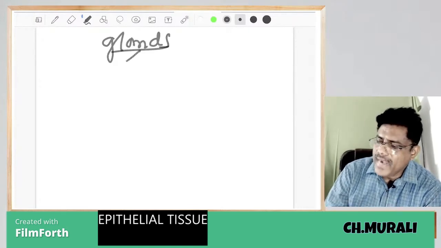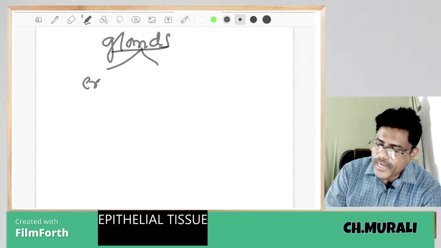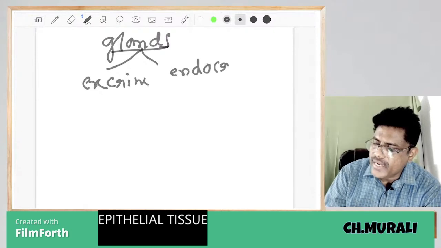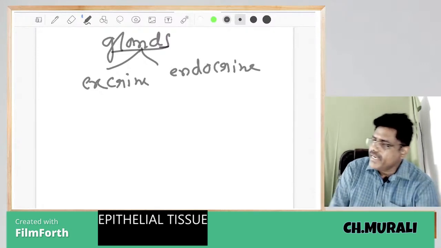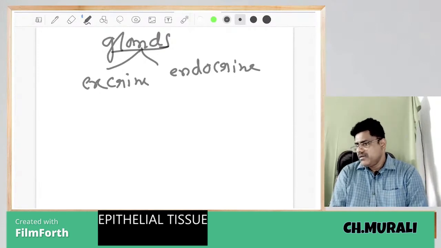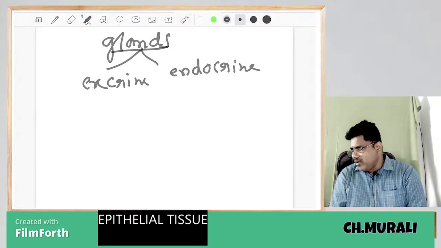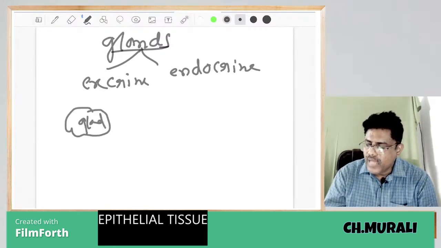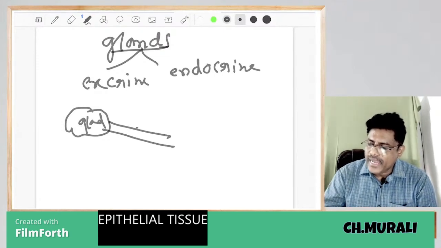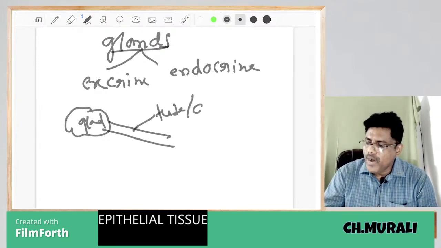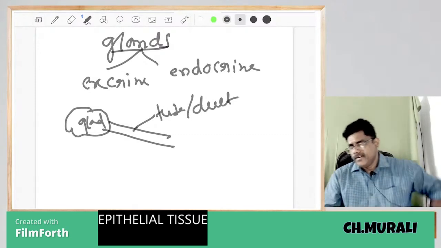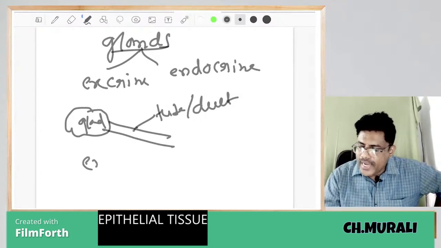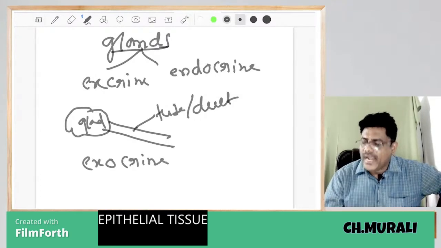Glands are two types: exocrine glands and endocrine glands. How many types of glands? Two types, exocrine and what? Endocrine. This is a gland. The gland has a tube or duct. If the gland has a tube or duct, it is called an exocrine gland.